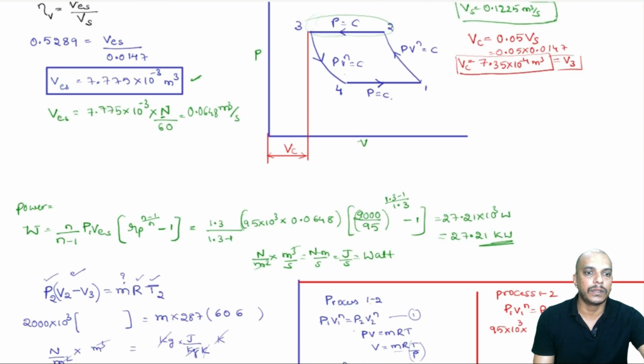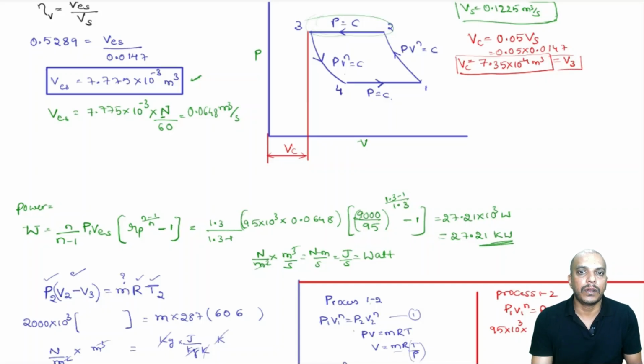V2 is the unknown which we will have to find out. I think we can find out V1 from the effective swept volume and the swept volume we have.